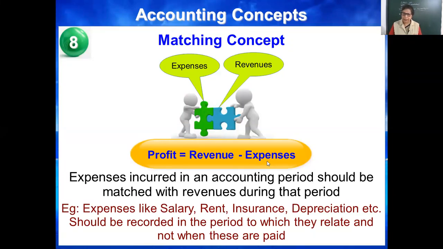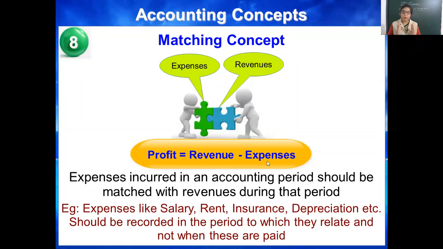Expenses like salary, rent, insurance, depreciation should be recorded in the period to which they relate and not when these are paid. Maybe that will be paid at a future date. At present, they are termed as outstanding. Outstanding means due but not paid.